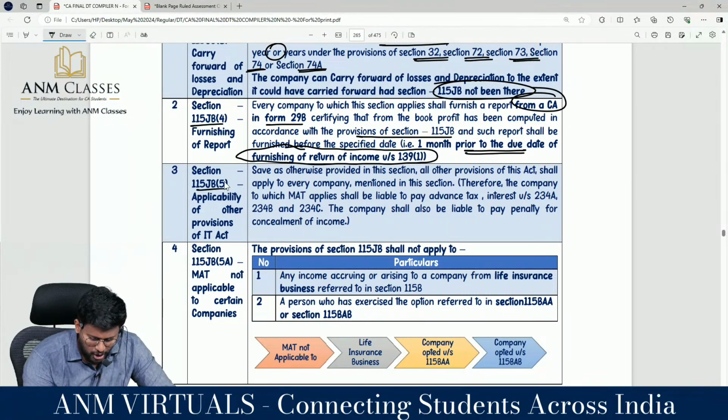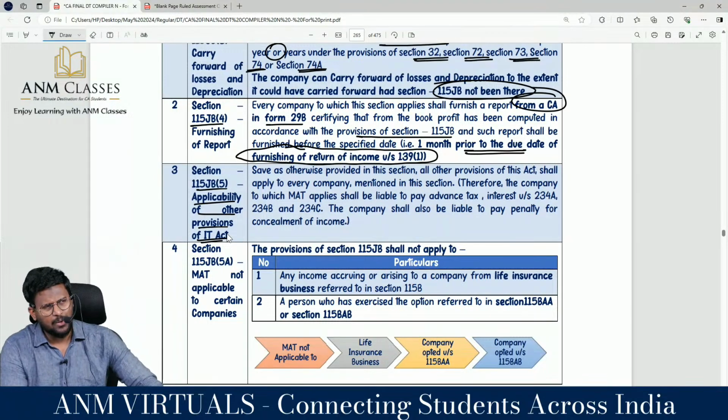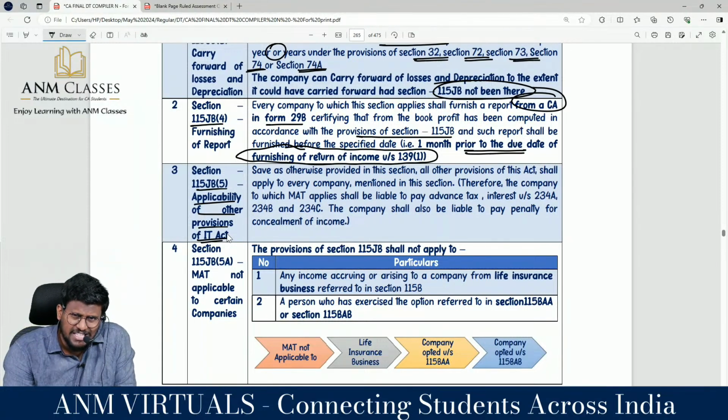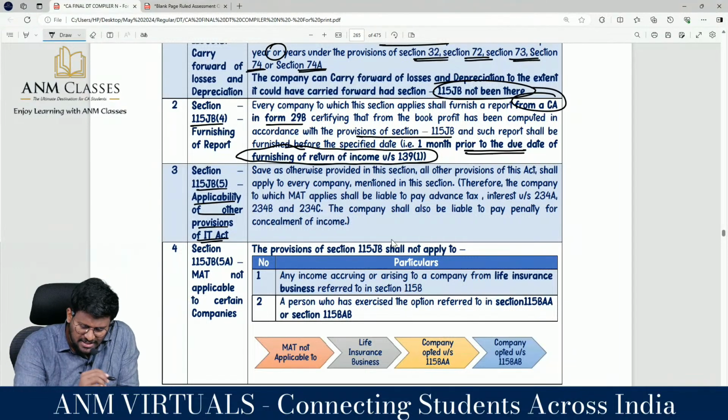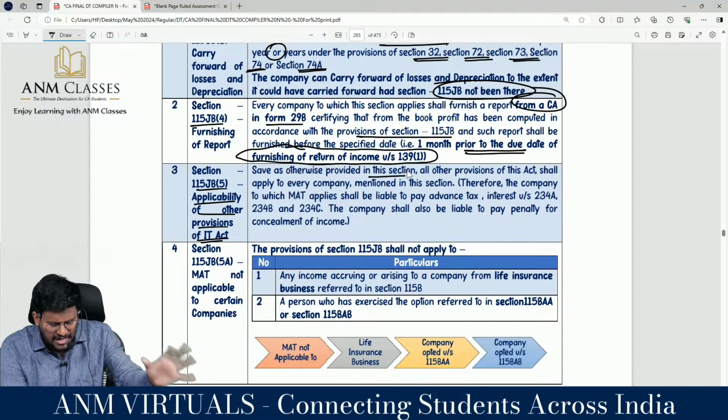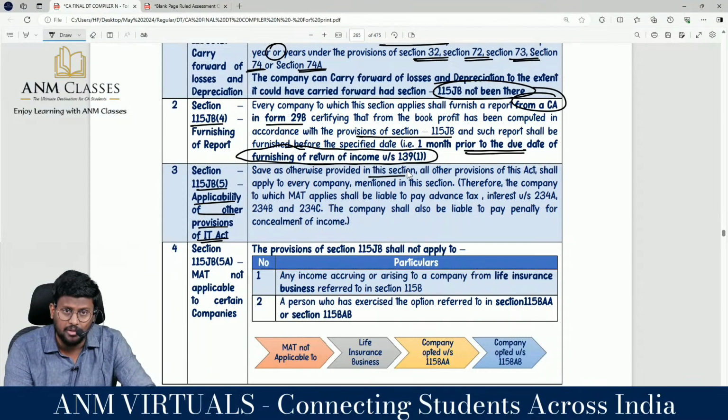Section 115JB, applicability of other provisions of the Income Tax Act. Sir, once you travel through the 115JB route, does it mean that advance tax provisions will not be applicable? TDS, TCS provisions will not be applicable, save as otherwise provided in this section. All other provisions of this Act shall apply to every company mentioned in this section.